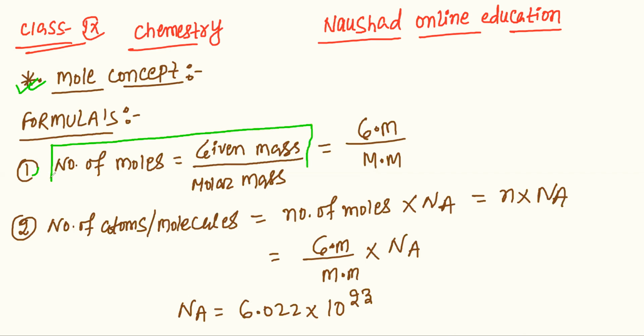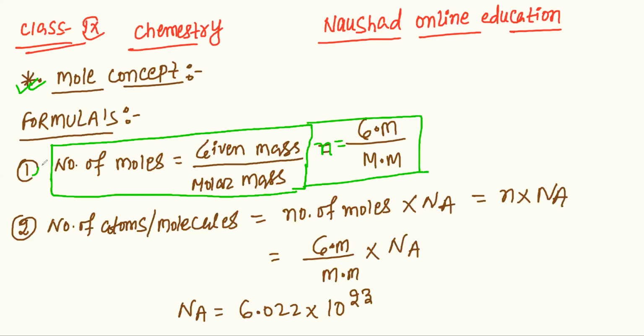This one is the formula for number of moles. Number of moles is represented by n, given mass is g.m., molar mass is m.m. So when the question is asking to find the number of moles, then we apply given mass upon molar mass and find the number of moles. And the second one is the number of atoms or molecules.